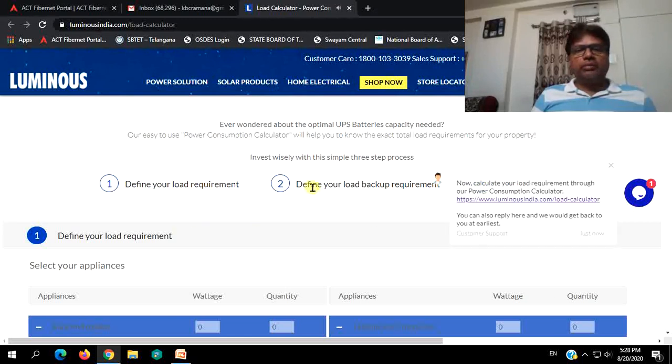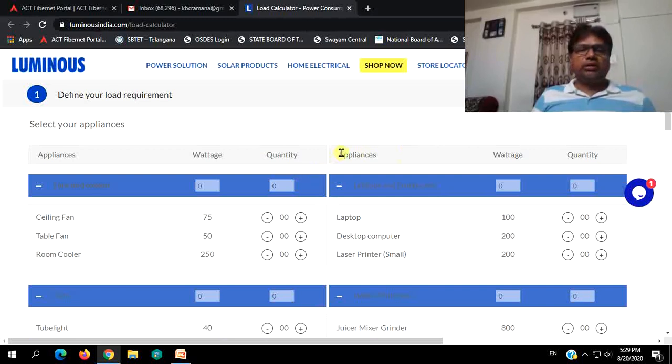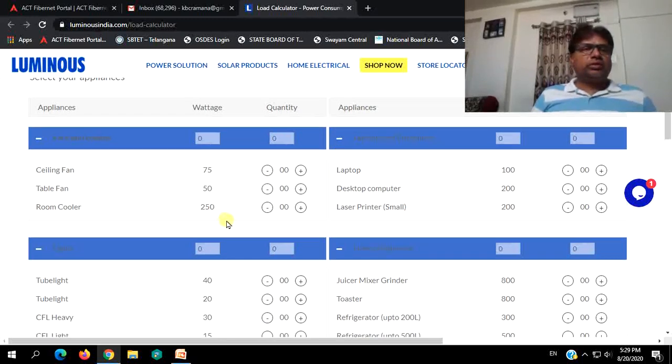Define your load requirement, define your load backup requirement, and calculate. Load requirement is, you will be adding all the load powers, how much backup you want, then calculate the ratings you want. All the loads are shown over here.